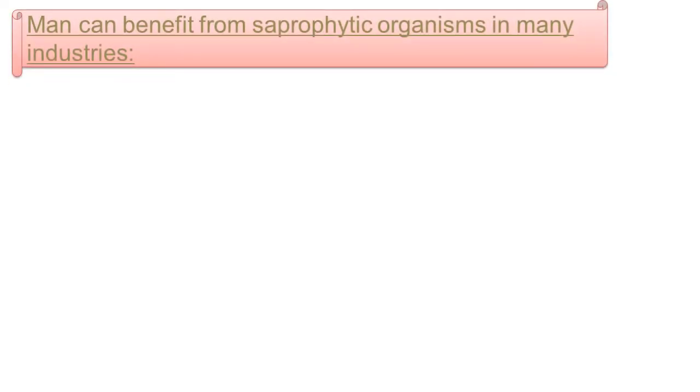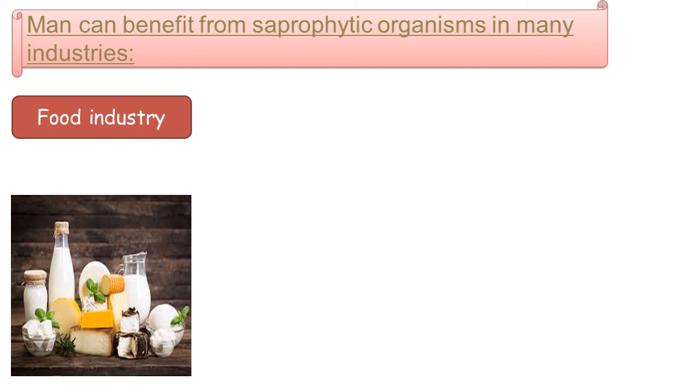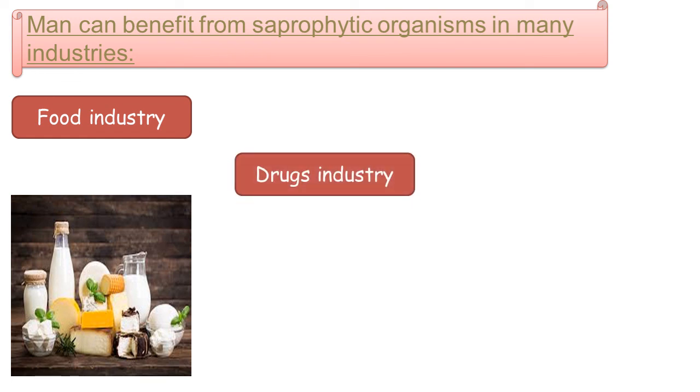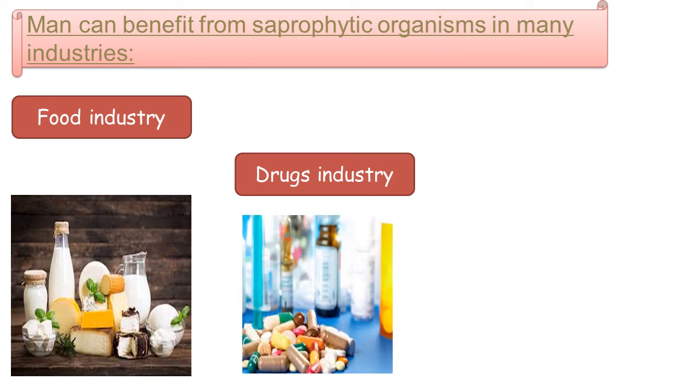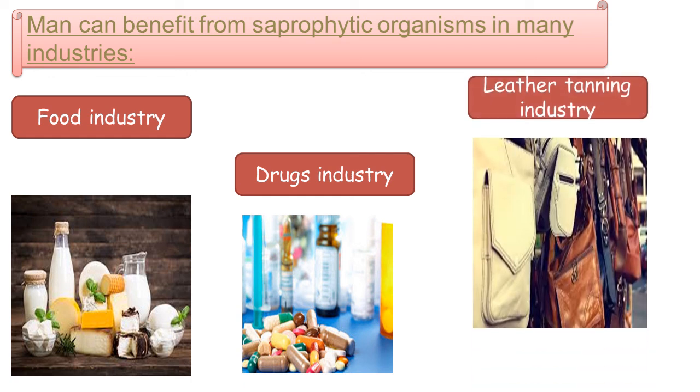Man can benefit from saprophytic organisms in many industries. Food industry. Some saprophytic organisms are used in making some types of food such as cheese, bread, yogurt, vinegar, and alcohol. Drug industry. Some saprophytic organisms are used in manufacturing some drugs such as antibiotics. Leather tanning industry. Some saprophytic organisms are used in tanning of natural leather.